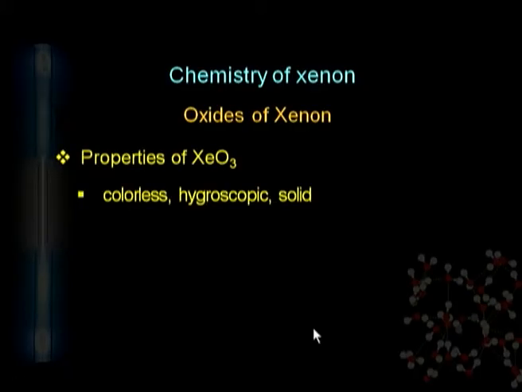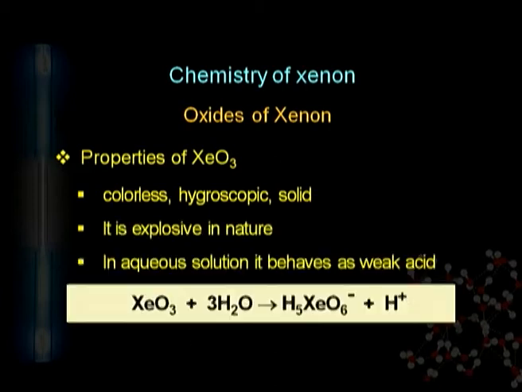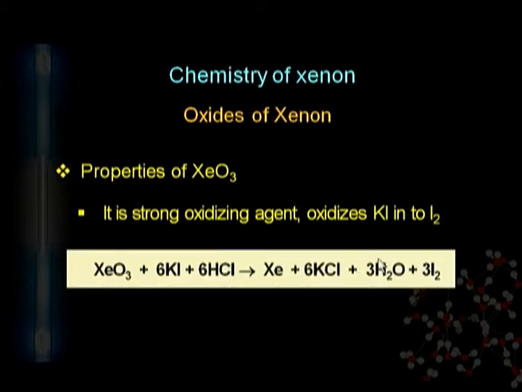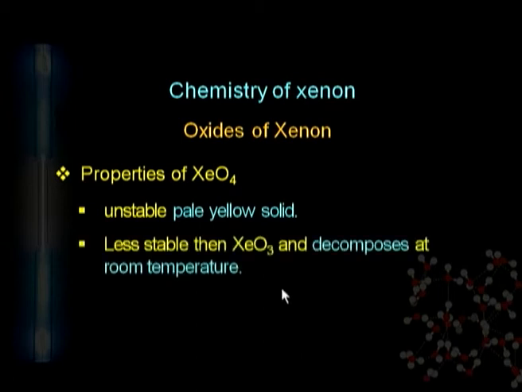Now the properties of xenon trioxide. It is colorless and hygroscopic in nature. It is a solid and it can also react with water molecules to give an ionic type of compound, and hence it behaves as a weak acid because it makes free H plus. Similarly, another reaction we can discuss here is that xenon trioxide can react with potassium iodide, and another reaction with xenon tetroxide we can discuss. It is a great oxidizing agent.